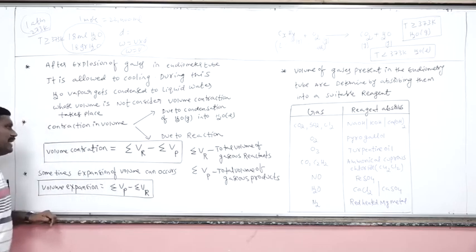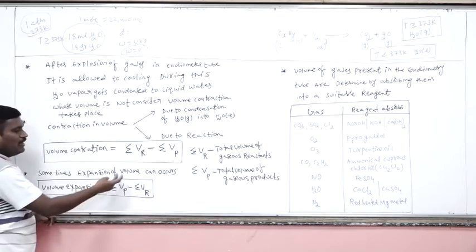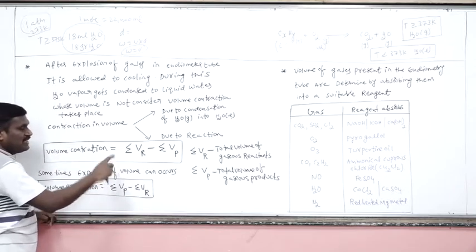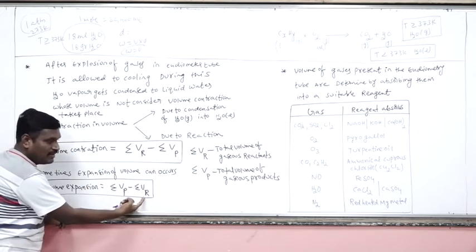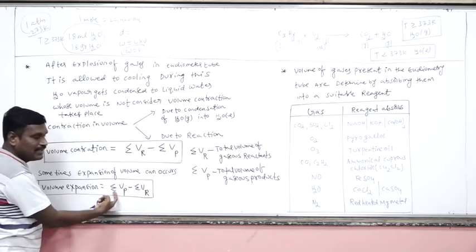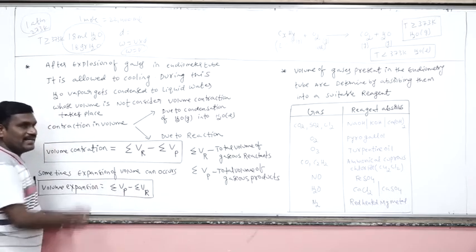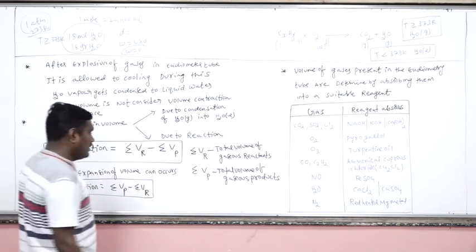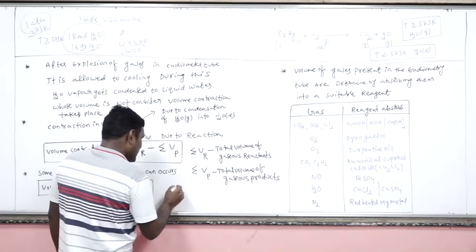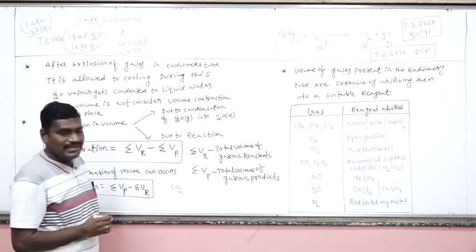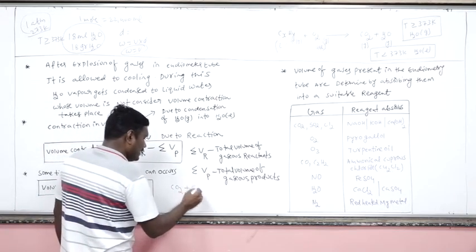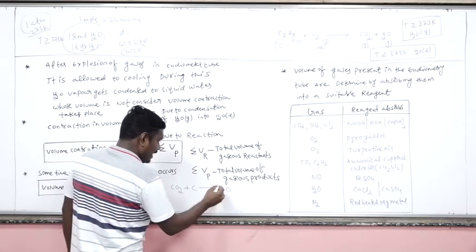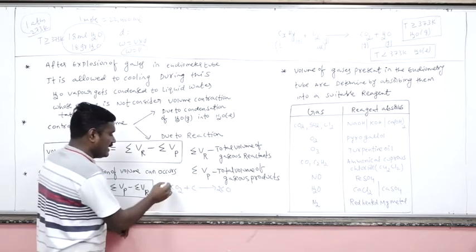Now sometimes the volume may expand. In this expansion, the volume increment is the final volume minus the initial volume. Final volume is the volume of the products, and initial volume is the volume of the reactants. In some cases, volume may also expand. Let's suppose I have carbon dioxide. When carbon dioxide gets treated with red heat coke, immediately the carbon dioxide gets reduced to carbon monoxide.